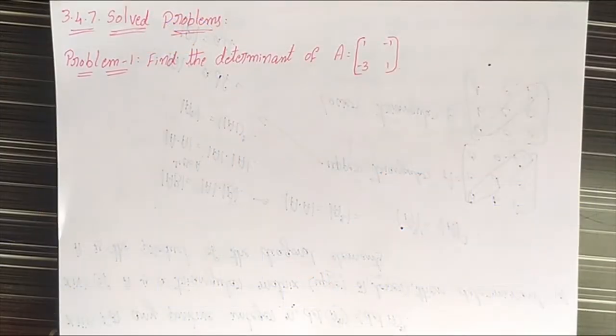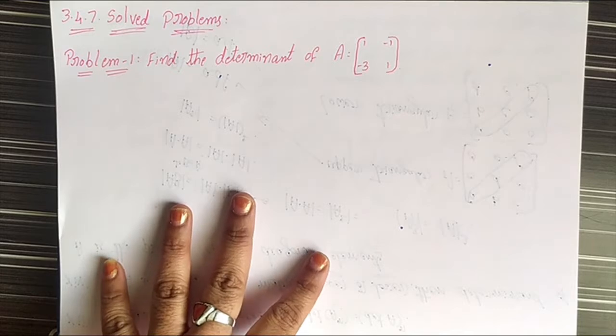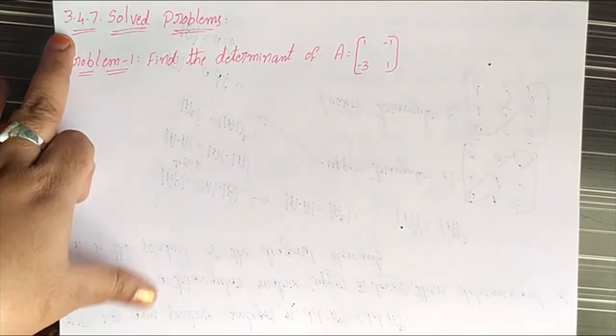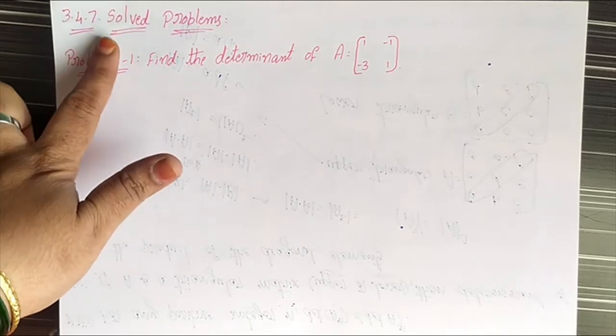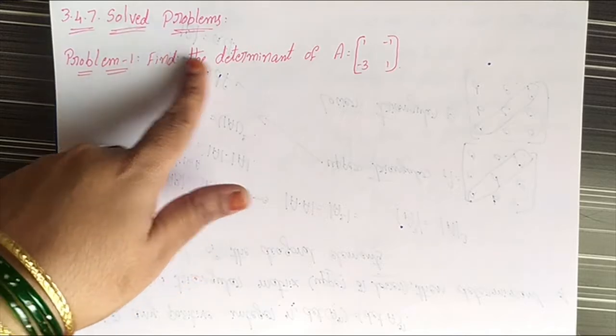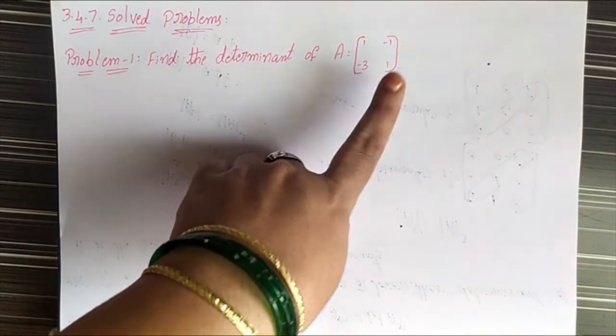In the previous video, we discussed the properties of a determinant. From today, we will go to problems in that chapter. Next, we will go to solved problems 3.4.7. In that, the first problem is: find the determinant of A. Matrix A is [1 -1; -3 1].